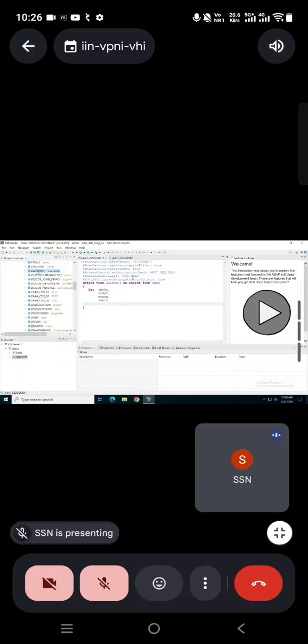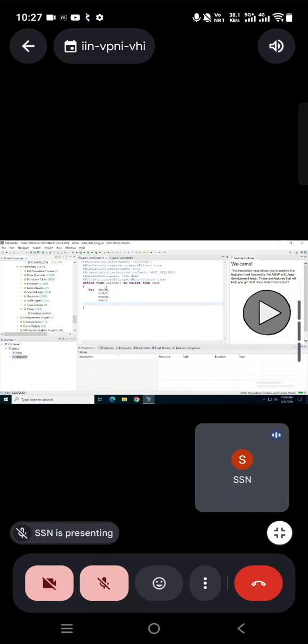Clear, ma'am? Under CDS, I am able to see this. Then I said the dictionary view also got created. Where can I see that? In the data dictionary. Where is this? A dictionary. Yeah, here. Under that, where can I see views? Expand it.